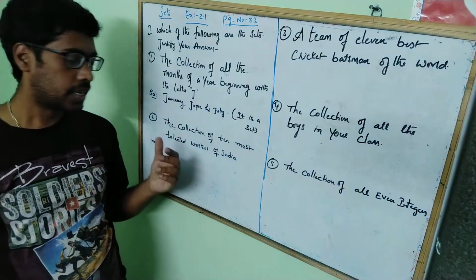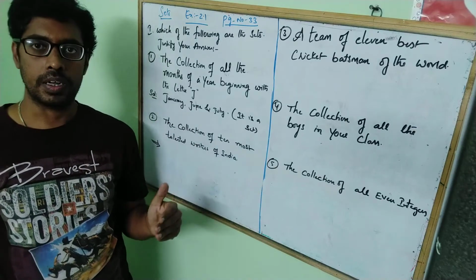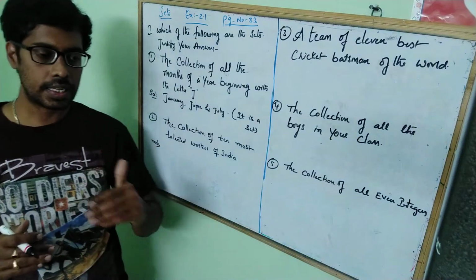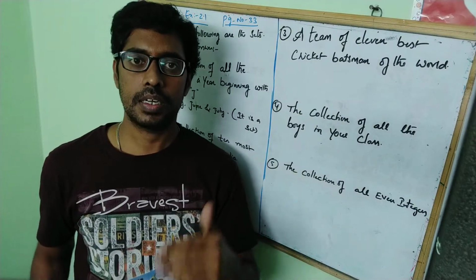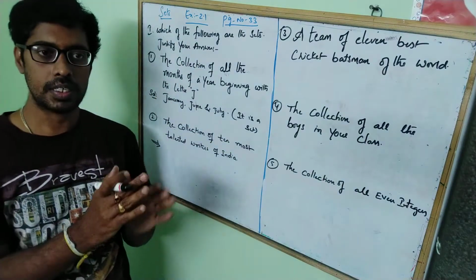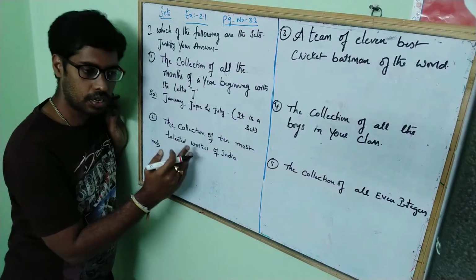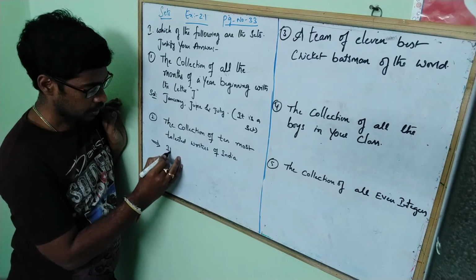So we cannot say the topmost 10 writers of India, because every year it will be changing. For a changing thing, we cannot say that it is a set. It will be fixed always. Then only we can say it is a set. It is a variable because it will vary from year to year, right? So it is not a set.